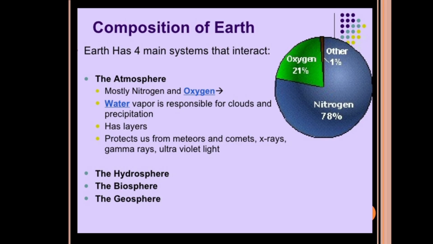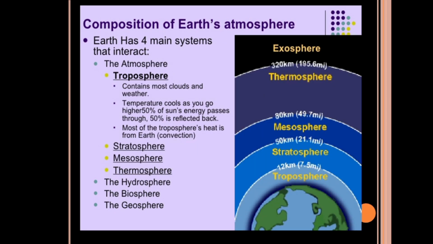We all know that there are clouds in the atmosphere. These clouds are formed due to the water vapor evaporated from the Earth system. The atmosphere has layers. It protects us from meteors, comets, X-rays, gamma rays, and ultraviolet rays. Already I told you about the composition of the Earth's atmosphere. So, Earth has mainly four systems, they interact.